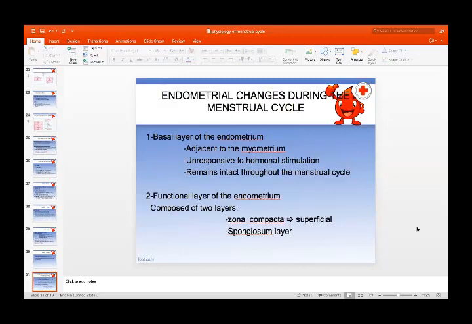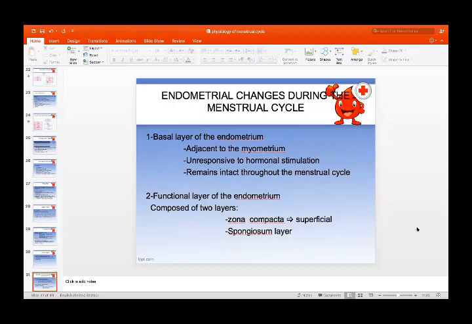Endometrial changes. What is the endometrial cycle? The changes in the endometrium during this menstrual cycle. As you already know, the endometrium is the innermost layer of the uterus. What are the layers of the uterus? Endometrium, myometrium, then there is perimetrium, the outermost layer, which is covered with the peritoneum.